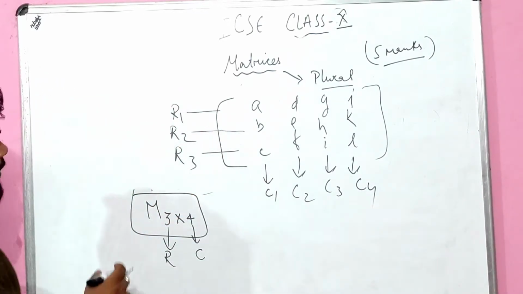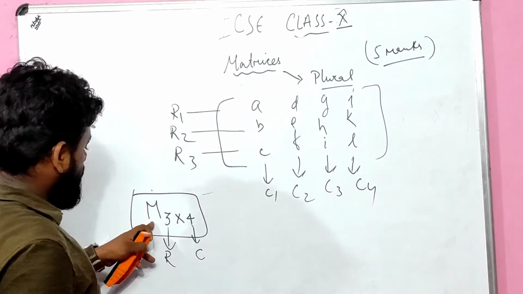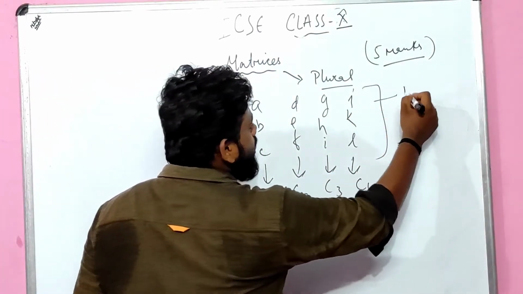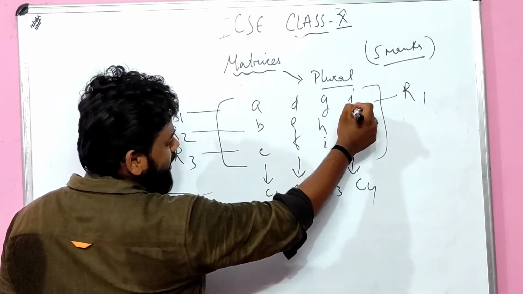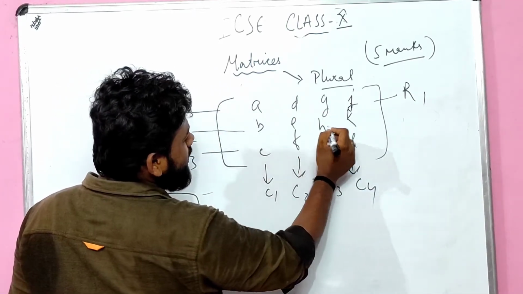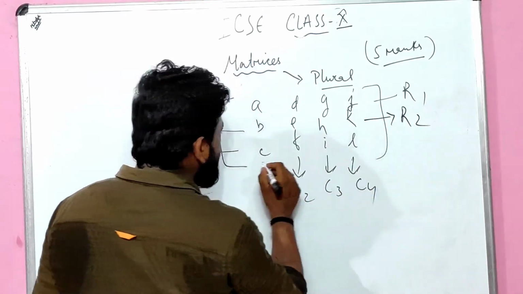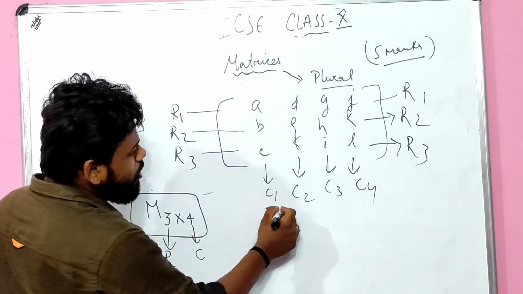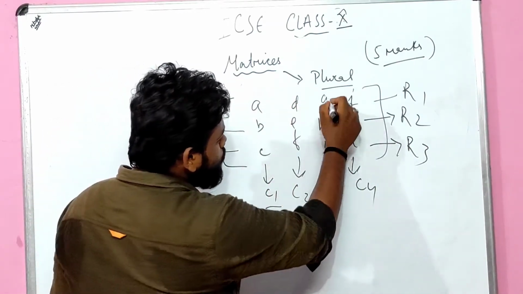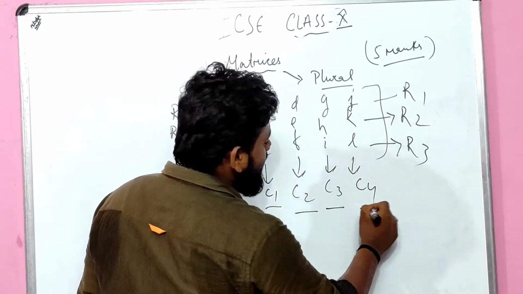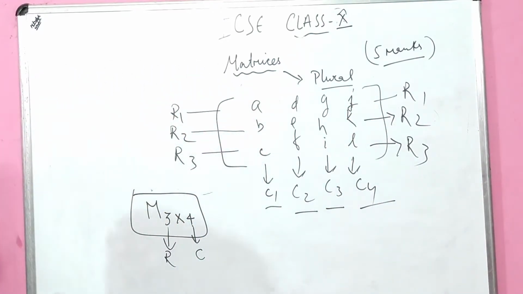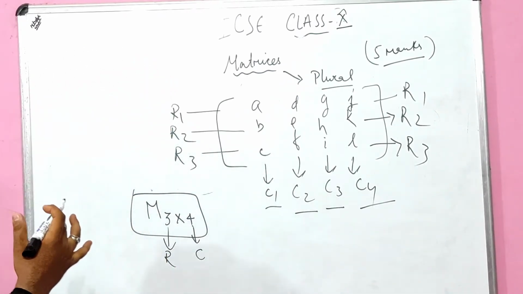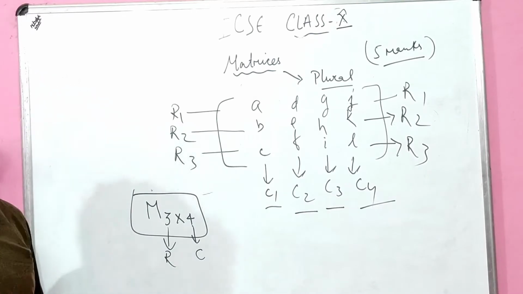So if I say write the matrix of 3 by 4, 3 is all about the row. How many rows? 3 rows. A, D, G, J is all about R1. B, E, H, K is R2, children. C, F, I, L is R3. How many columns? A, B, C is column 1; D, E, F is column 2; G, H, I is column 3; J, K, L is column 4. I think the concept is pretty clear, right? If it is clear, kindly note it down as soon as possible so that I can start the next topic fast.